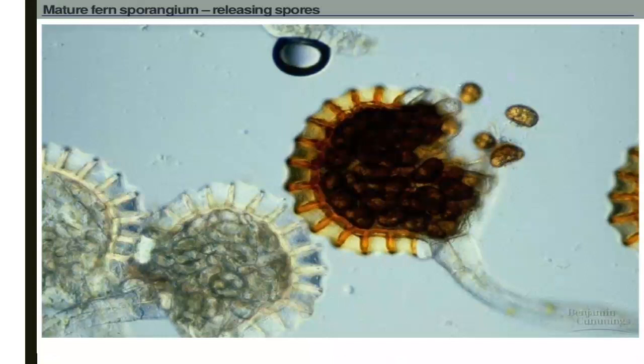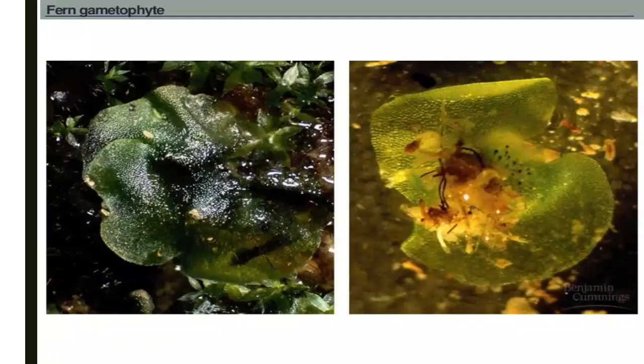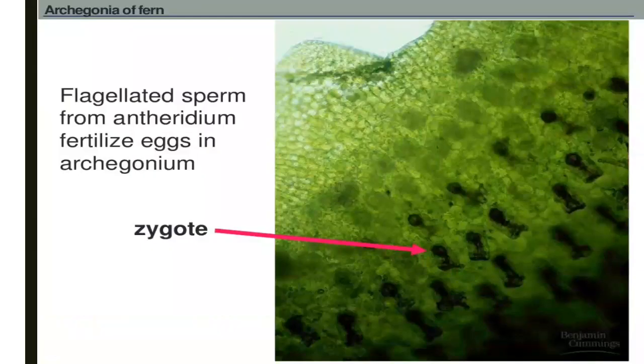Mature fern sporangium releasing spores, you can observe here in the diagram. Fern gametophyte structure, you can observe here. Archegonia of ferns, zygote formation, flagellated sperm from antheridium, fertilized egg in archegonium.